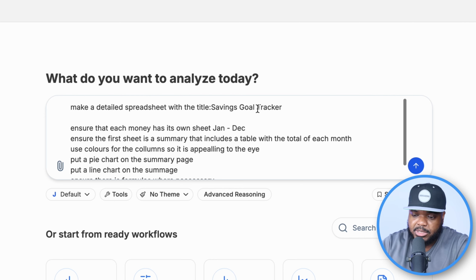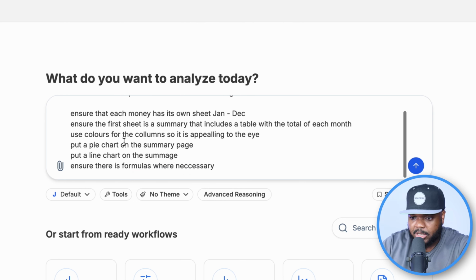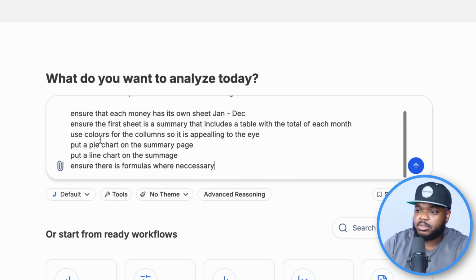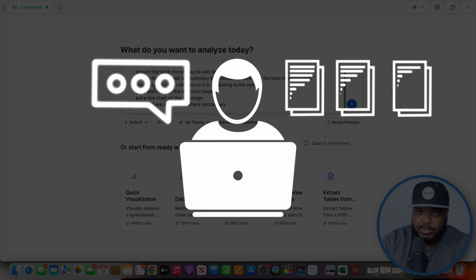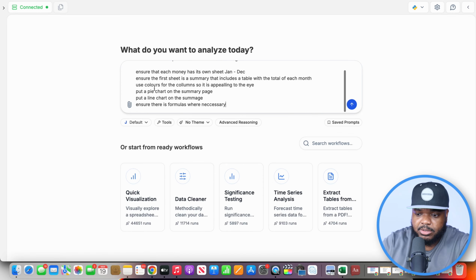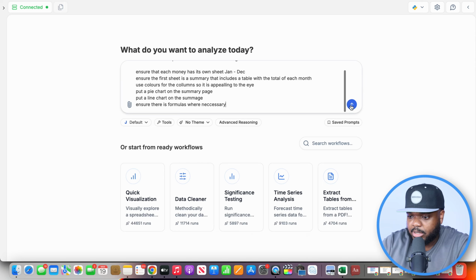I'm also giving it some specific details, ensure that it's got every month in the spreadsheet from January to December. Also make sure that you've included formulas, a pie chart, a line chart, colors, just all of the details to make a really good sellable spreadsheet. You can tailor this prompt in any way that you want, depending on what type of spreadsheet you're looking to make. Again, I'm only using this as an example. So what I'm going to do now is just click on enter.